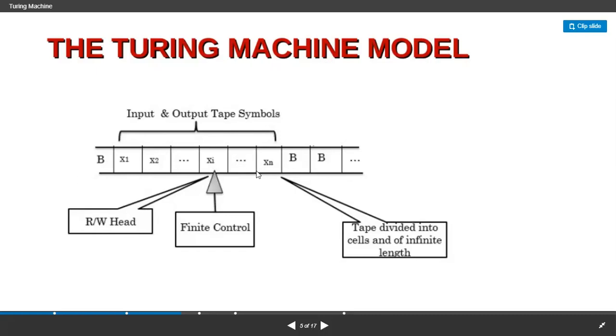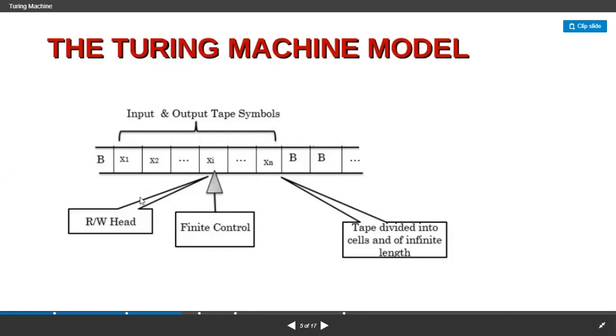The simple thing that you need to do is start the input string with B, write some input like this, and end with a B. That's the indication that it is a Turing machine model, right? Everywhere else, in finite automata and PDA, wherever you consider finite state machines, we have input tapes like this, and we call them input strings. So what's the difference? You need to start with a B and end with B's.